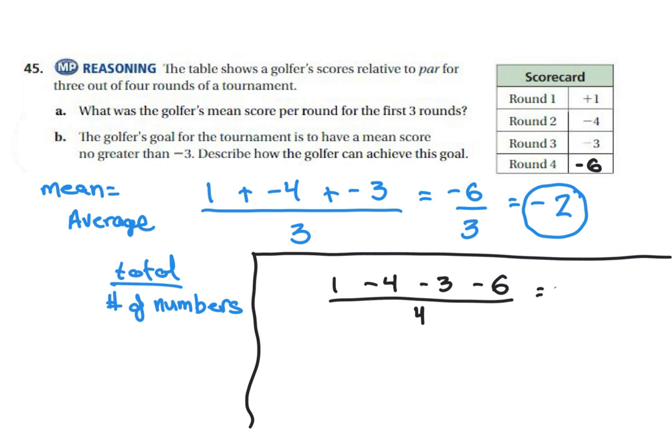1 minus 4 is negative 3, minus 3 is negative 6, minus 6 is negative 12. We still had 4 rounds, and negative 12 divided by 4 is negative 3. So we met our goal. The golfer met their goal of having a score of negative 3 or better, which means that last round they had to score a negative 6 or lower.